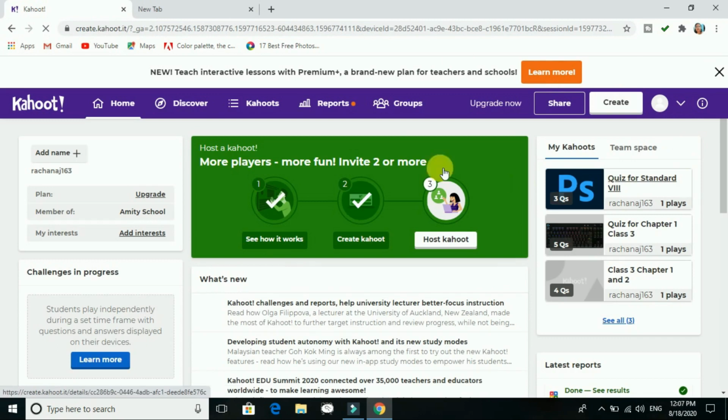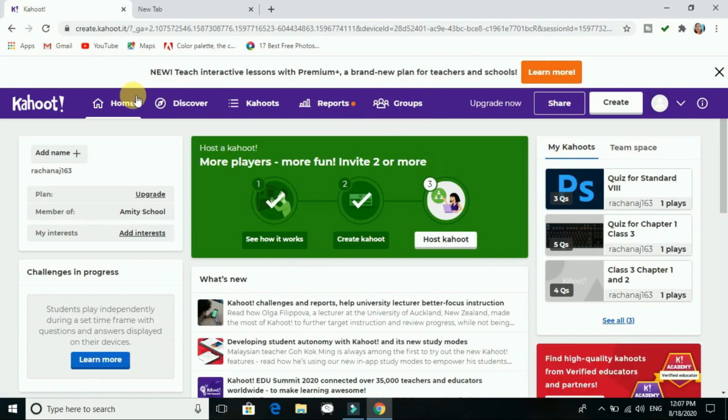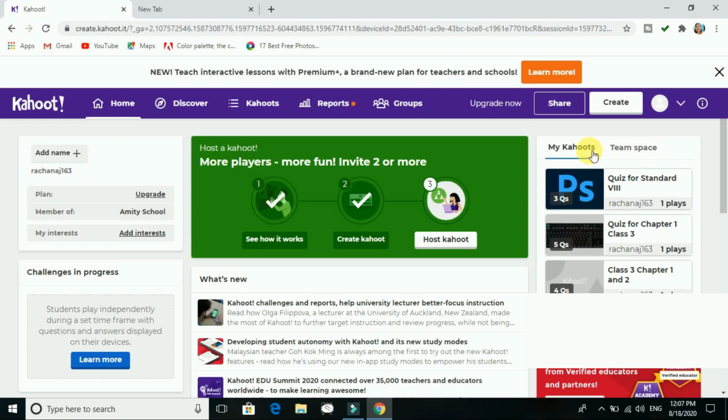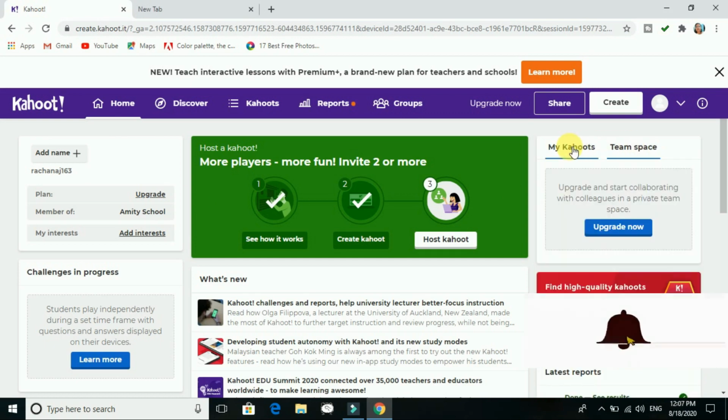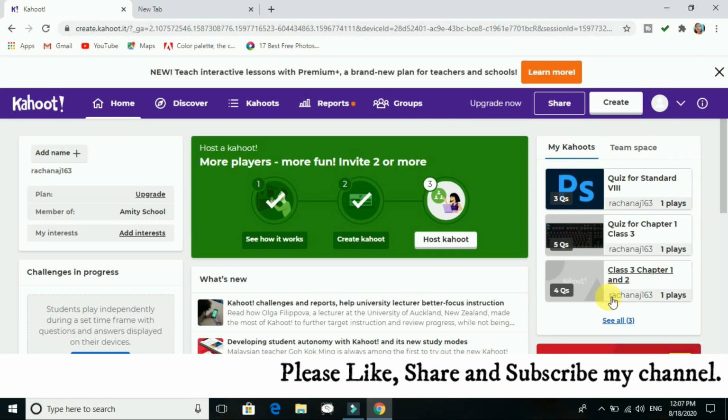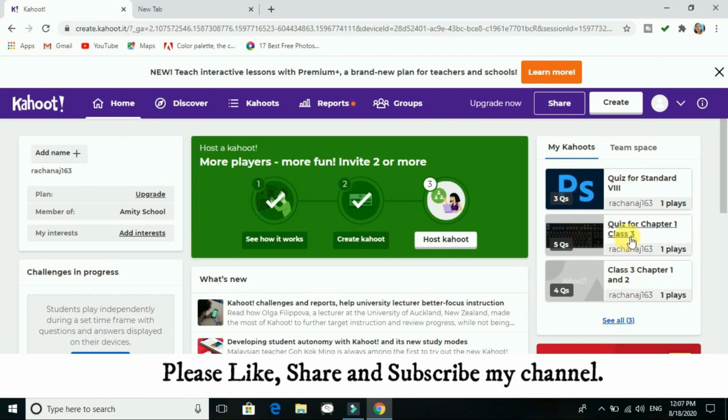Okay, I have my login over here now. You must have seen this part that is called home, in which here is my name, my plan. I've gone for a free version, so it is freely available also. Then we have the member section, where the school name we have to give. So Amity School I have given over there. Then you can see here my Kahoot and team space. Whatever I have created till now, those quizzes you can see over here.